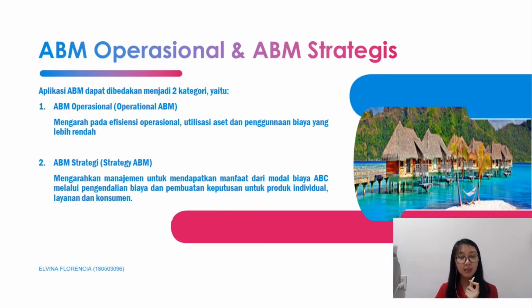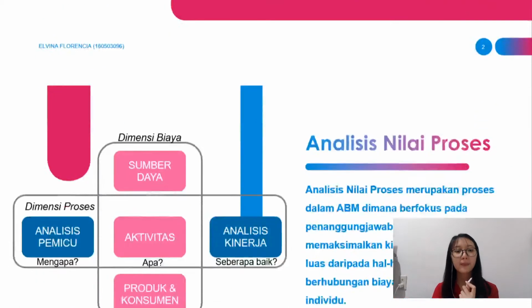Operational ABM focuses on the operations, like how ABM can help the company do something in the correct way, but at the same time in the most efficient way. Meanwhile, strategic ABM focuses on how to control the cost and make decisions. Decisions can be about the sales price, about the relationship with customers and suppliers, the sales mix decision, and so on.